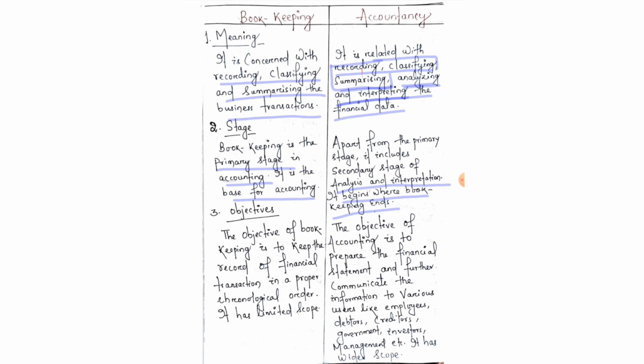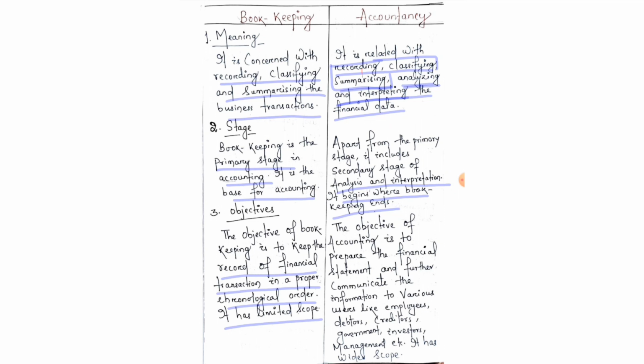Okay, now your next point is objective. The objective of bookkeeping is to keep a record of the financial transactions in a proper chronological order, and it has a limited scope. Okay, so the objective of bookkeeping has a limited scope because it only records the transactions and classifies and summarizes them and does not do the interpretation and analysis.